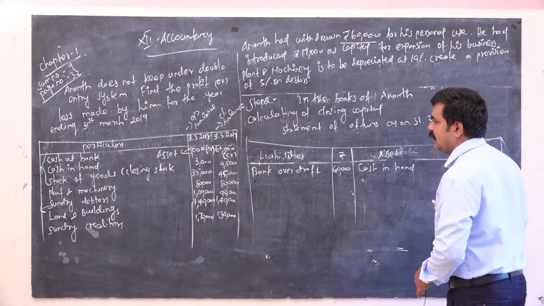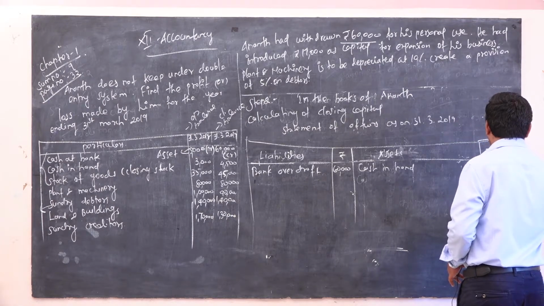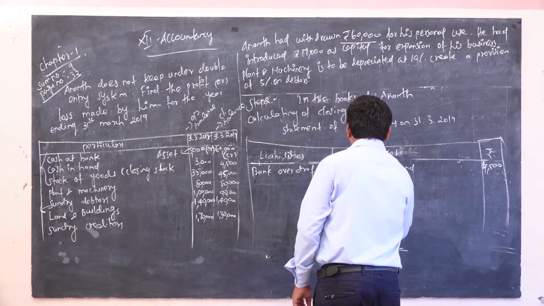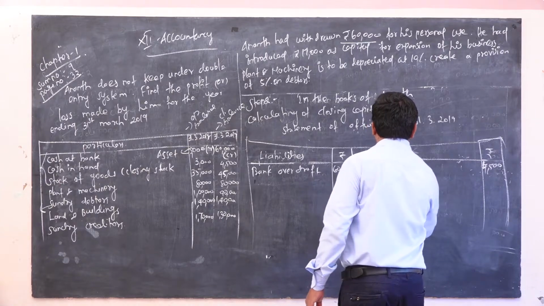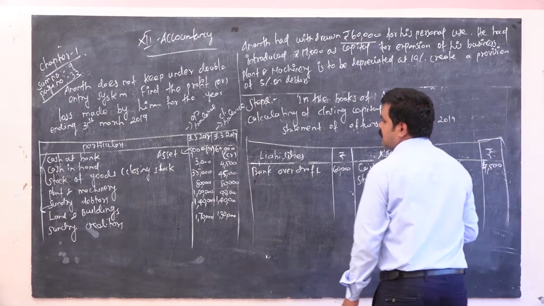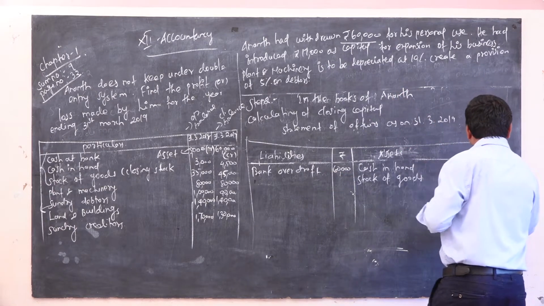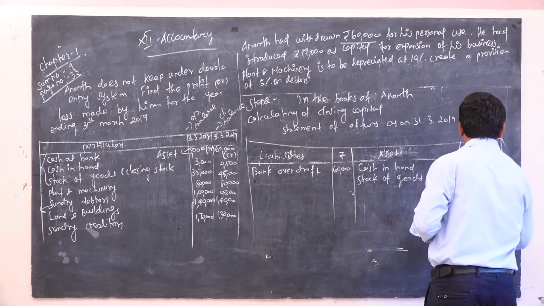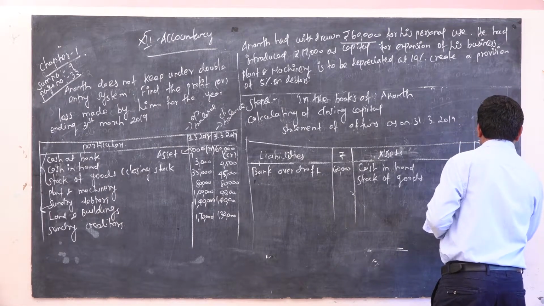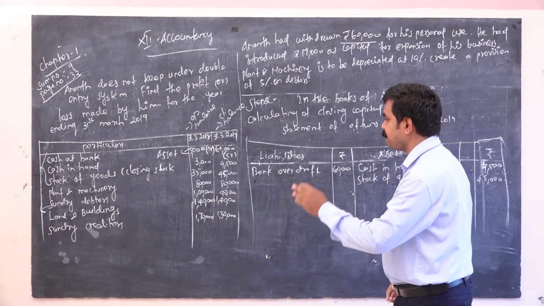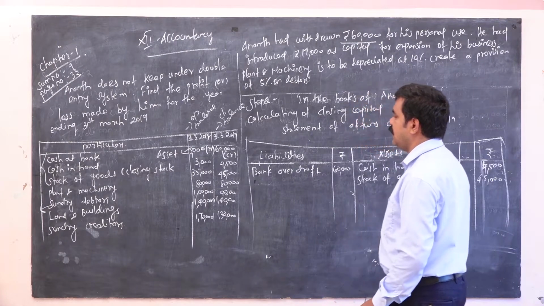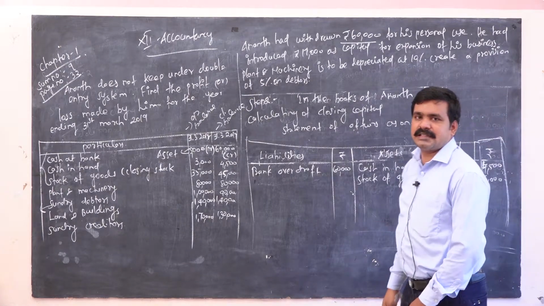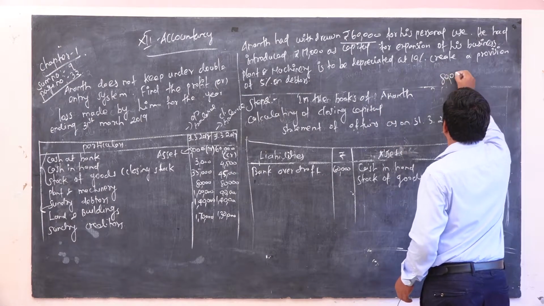Okay, so cash in hand 4,500. Next, stock of goods, that is called closing stock. Closing stock, the amount is 45,000. Next one, plant and machinery 80,000. So here plant and machinery is to be depreciated at 10%. So 10% means 80,000 into 10 by 100.